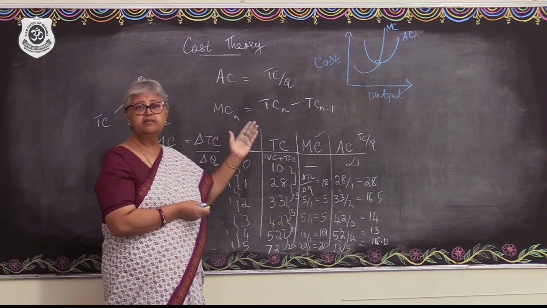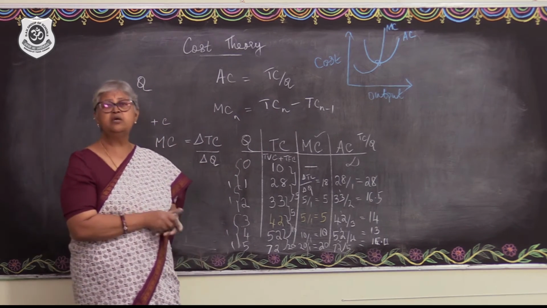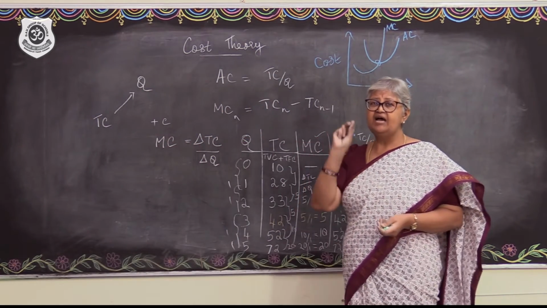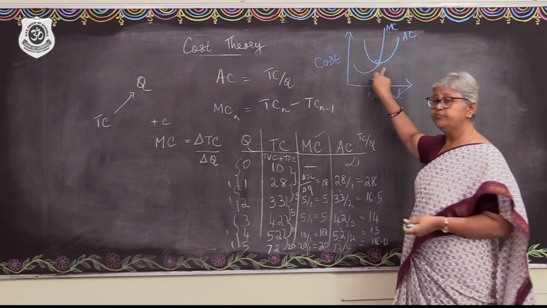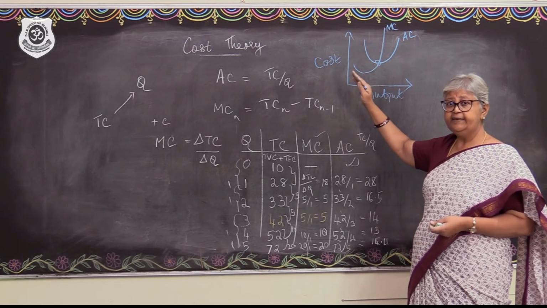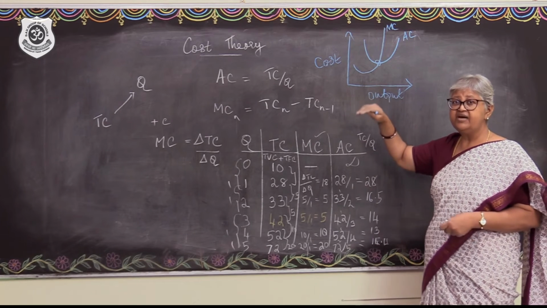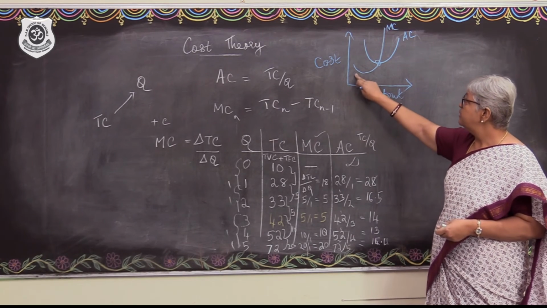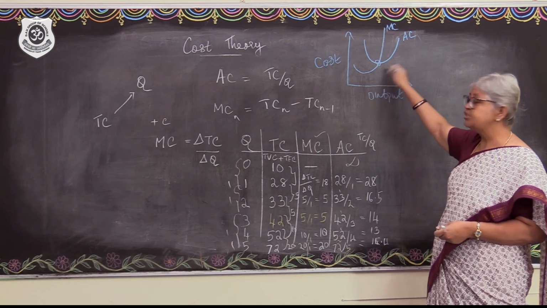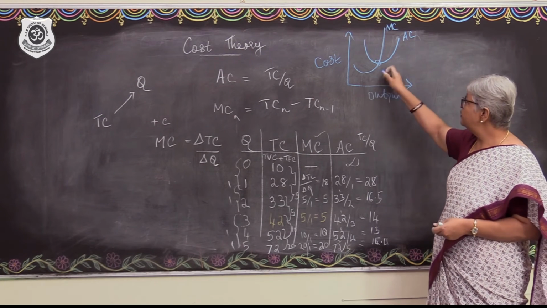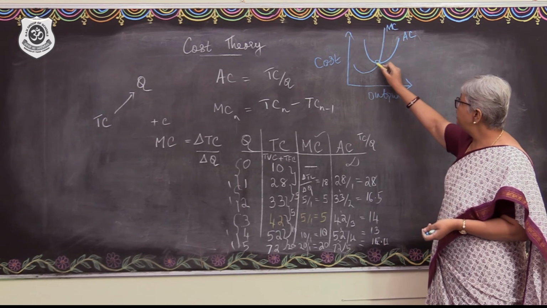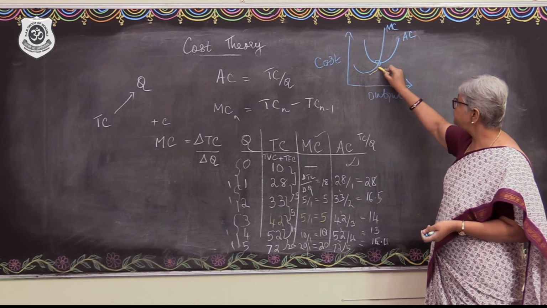And it would be the increasing portion of the marginal cost which will cut the average cost at average cost minimum. Right? You see that? While the costs are falling, MC falls very fast and even before the average cost could start increasing, look at this portion, I am talking about this portion.